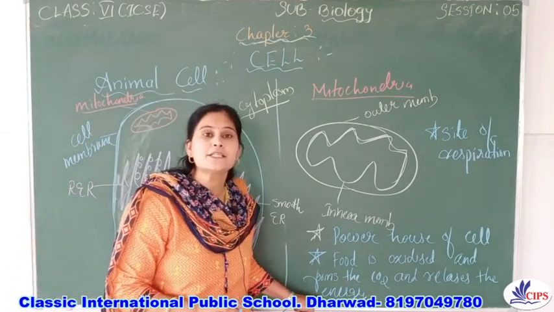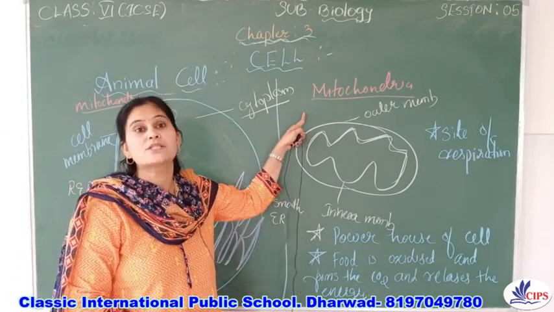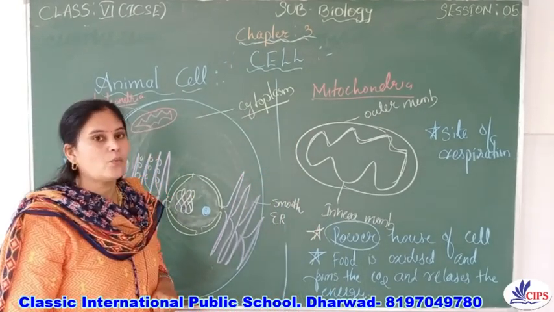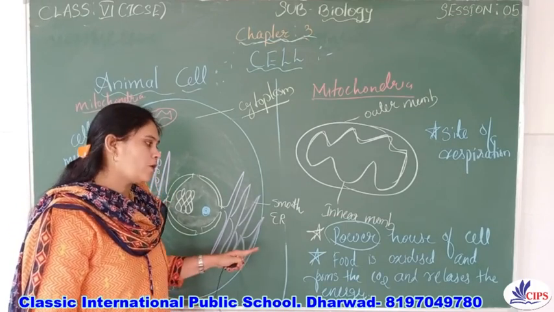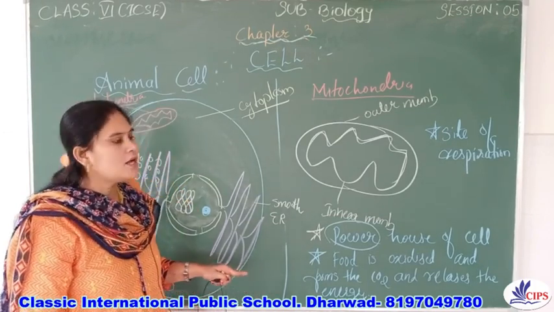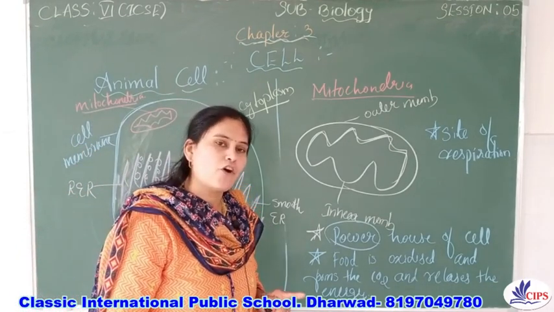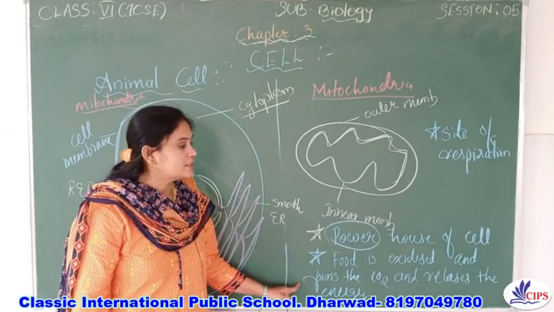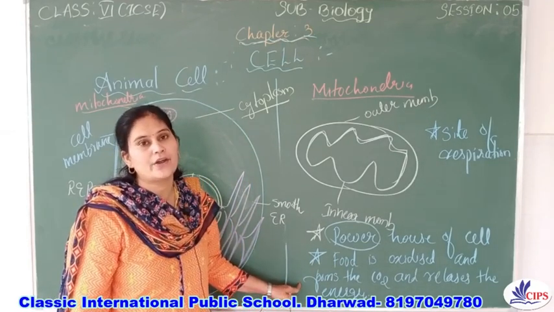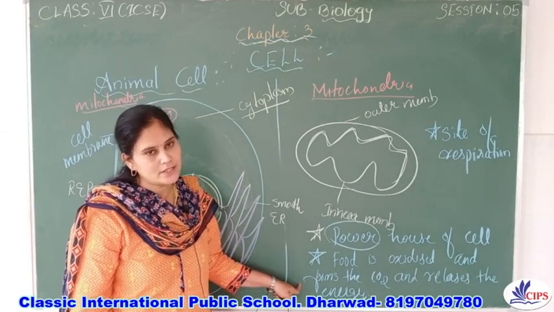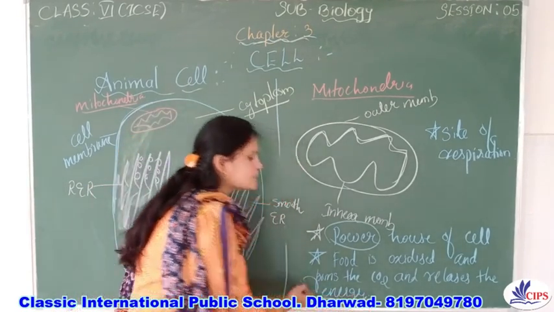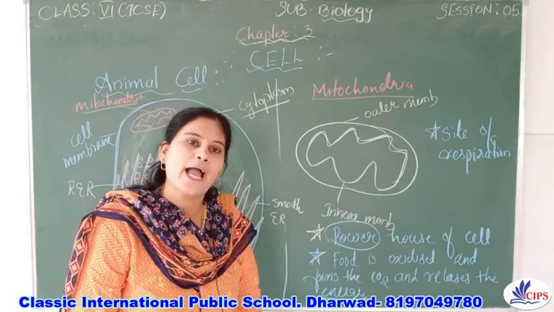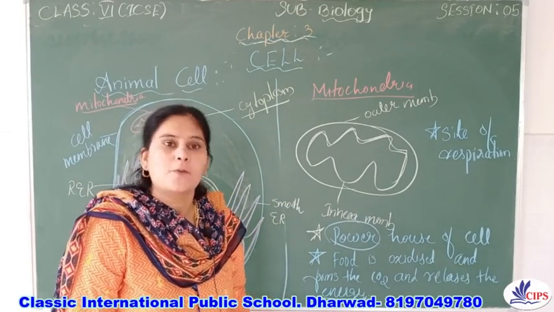Since it releases the energy, the mitochondria is called the powerhouse of the cell. Got now why it is called the powerhouse of the cell? Because in the mitochondria, the food is oxidized and forms carbon dioxide and releases the energy. This is the reason why the mitochondria is called the powerhouse of the cell, and this energy is utilized by us to do all the daily activities or all the metabolic processes.